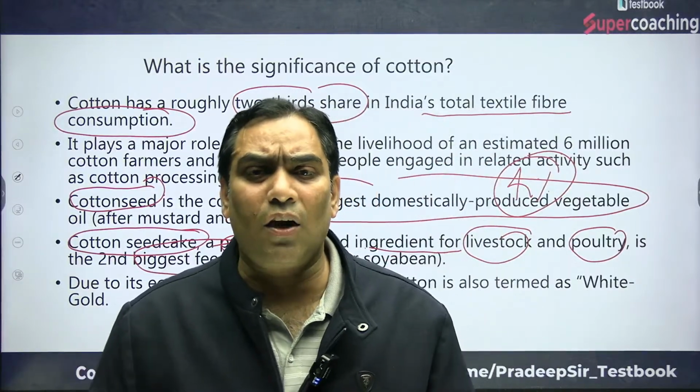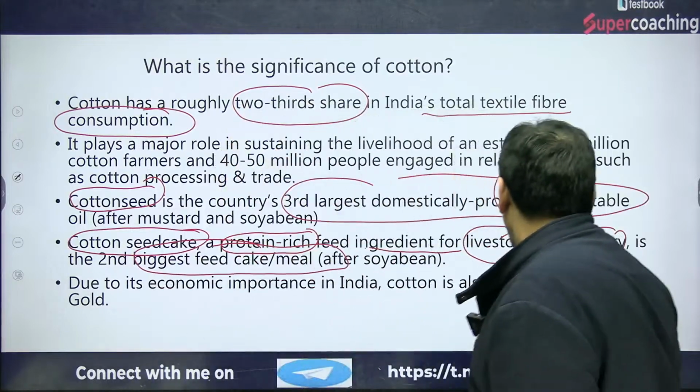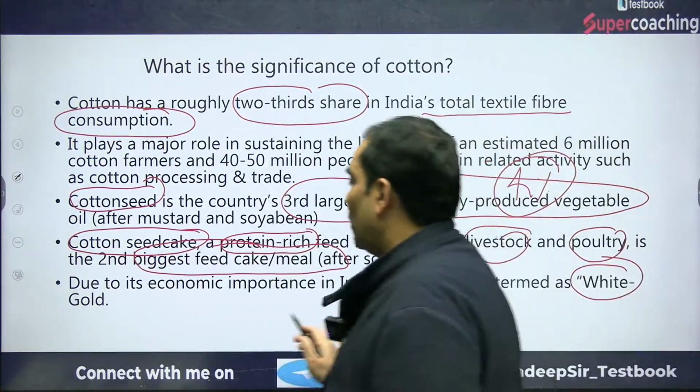Due to its economic importance, cotton is also known as white gold.